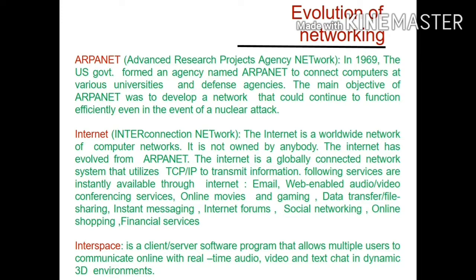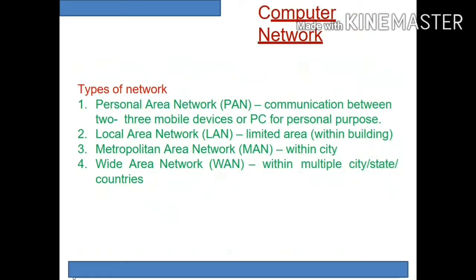In 1969, the US government formed an agency named ARPANET for connecting computers at various universities and defense agencies. The main aim of ARPANET was to develop a network that could continue to function efficiently even in the event of a nuclear attack. That was the starting of this concept. Then after that, the internet is a world wide web. So across the world, it can exchange information. That was the concept of the internet.